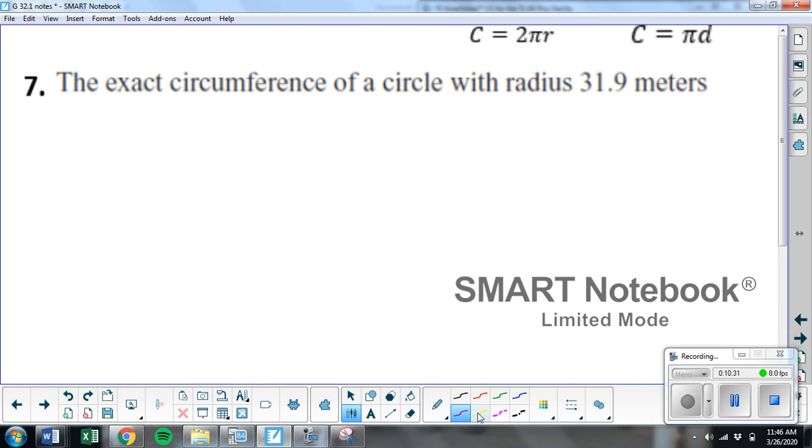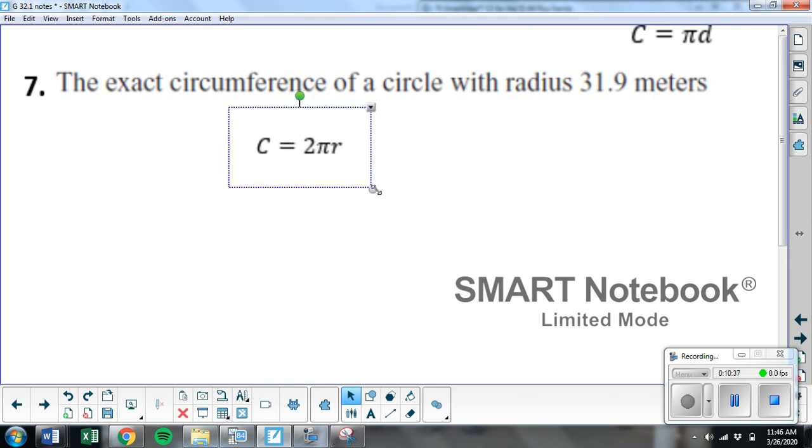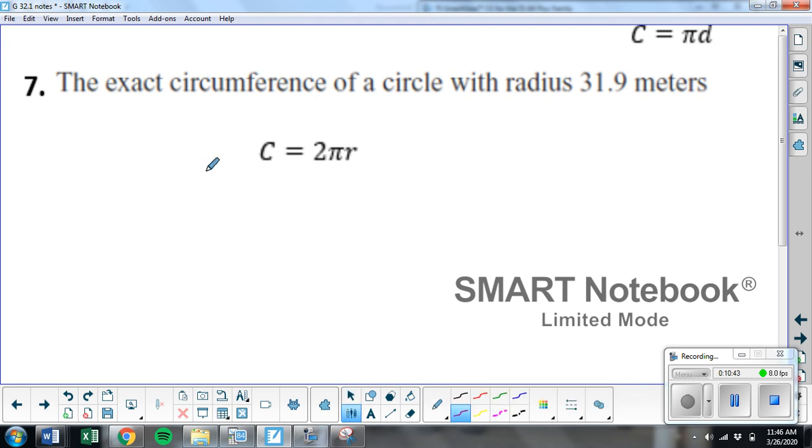7. Find the circumference of a circle with a radius of 31.9. Why do I pick this formula? That problem talks about circumference and radius. So it says exact circumference, so remember we're not going to type pi. Circumference equals 2 pi, it tells me my radius is 31.9.